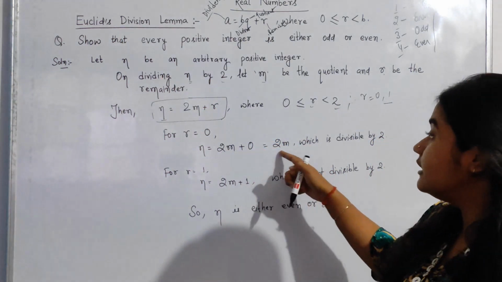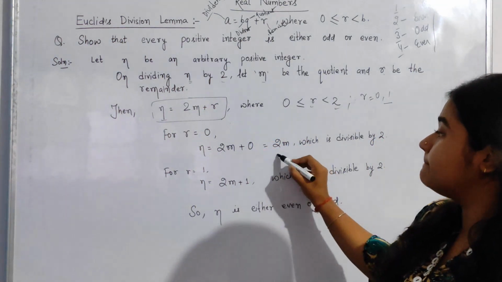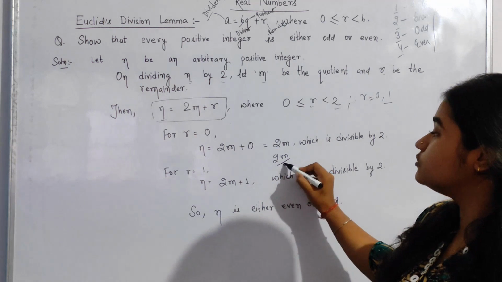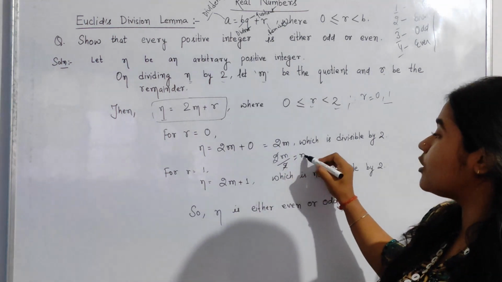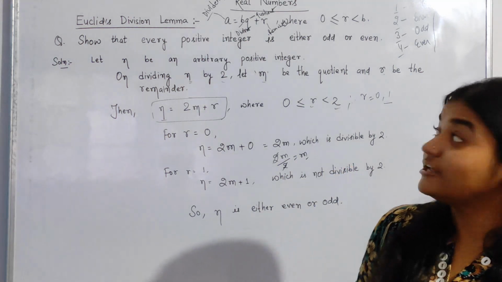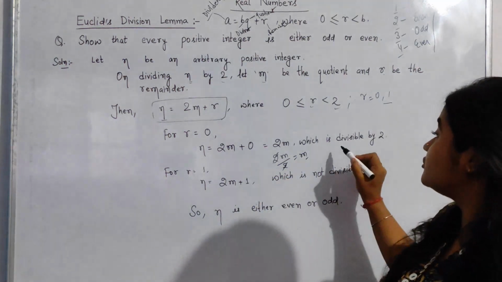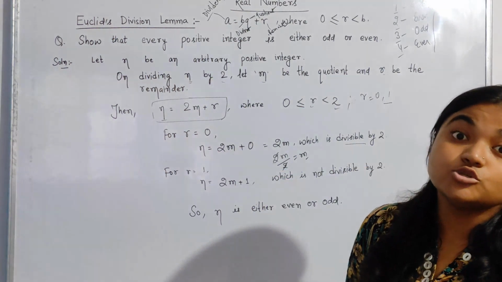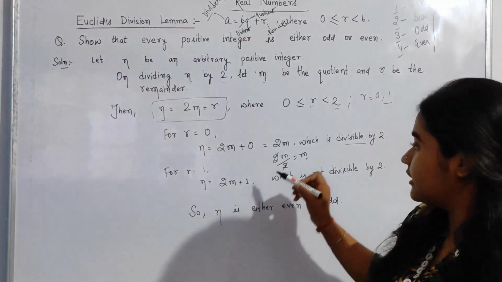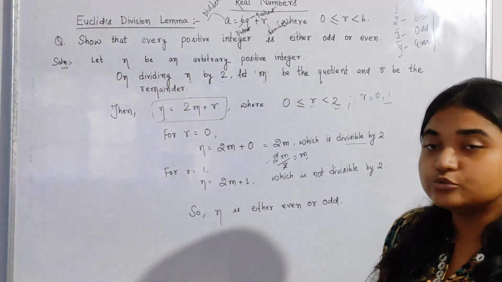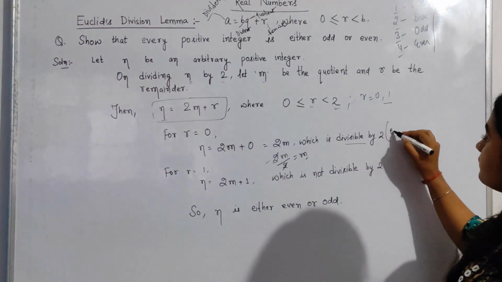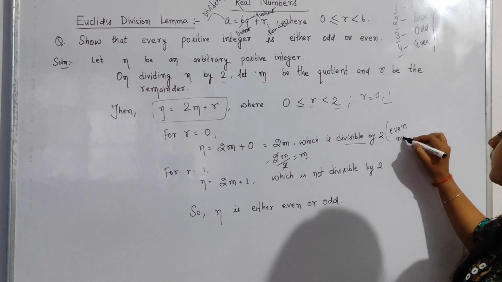And when we divide this 2m by 2, we can see that the 2 will cancel out and we will get a positive arbitrary integer, which is always divisible by 2. Isn't it? We have checked here. So if it is divisible by 2, then what kind of number would it be? Even number.